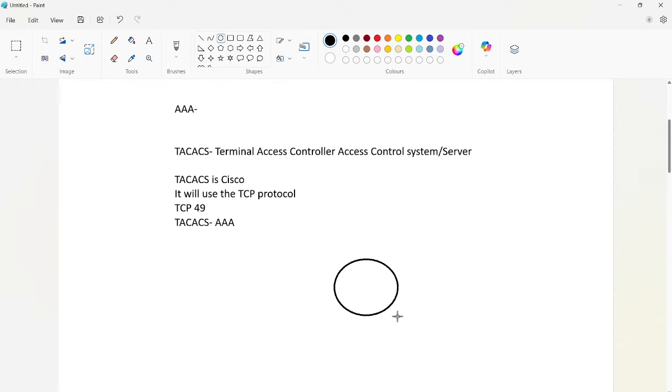So here we will have a router, and we will have a client here. Sorry, we will be calling the router the client. We will not be calling the user a client. So I will tell you who is the client.